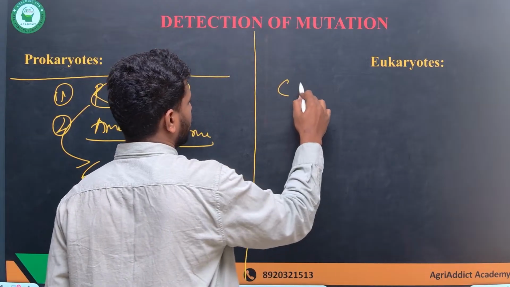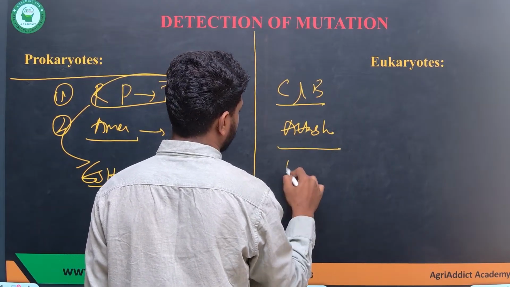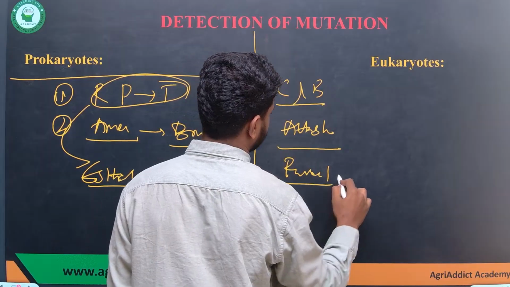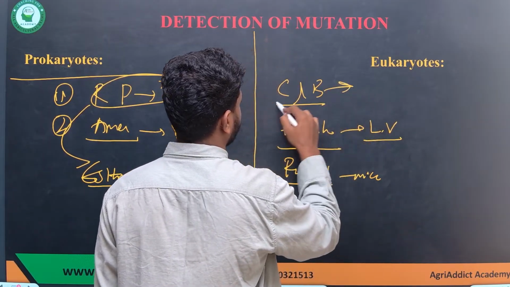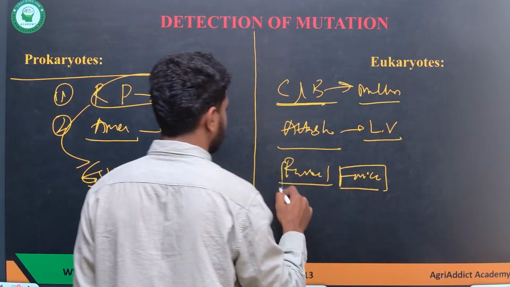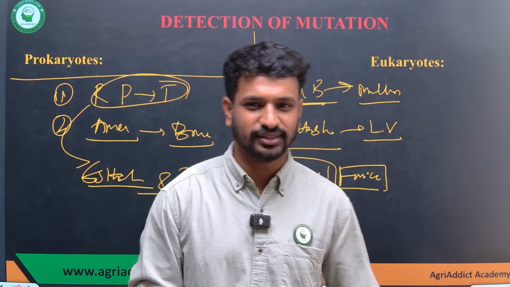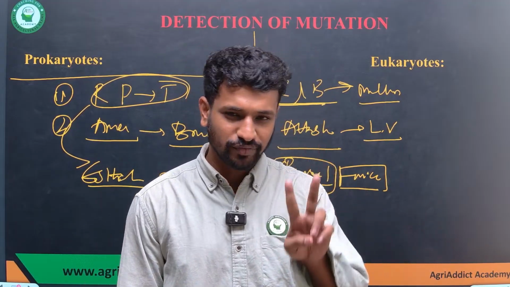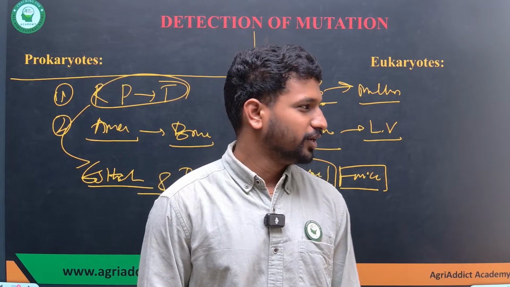In case of eukaryotes, we have the CLB stock, attached X chromosome, and Russell's dominant lethal test. The attached X is specifically in Drosophila and was given by L.B. Morgan, the CLB technique was given by Muller, and Russell's test is in case of mice. So this completes your detection of mutation. That's it, nothing else. In the prokaryotes, you have 2 different tests to remember. In the eukaryotes, you have 3 different tests to remember. That's it. Clear to everyone?